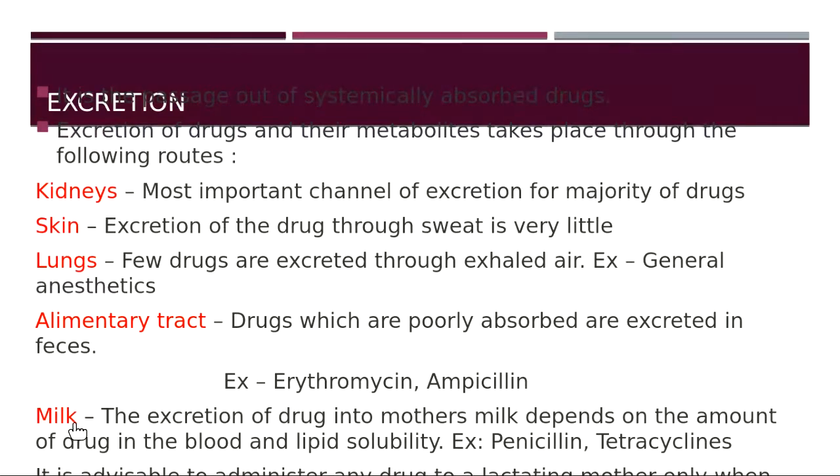In the mother's milk also, few drugs will be excreted. So it is very necessary that before any drug is given to a lactating mother, care is taken and it is given only when it is very much necessary, because few drugs are excreted in the milk and from there they can be taken up by the infant.